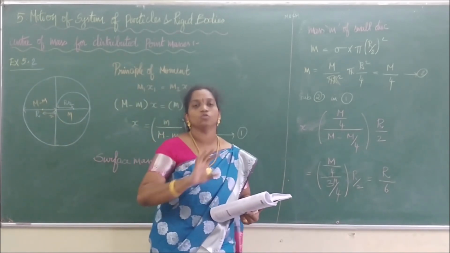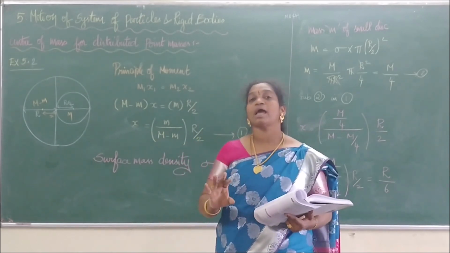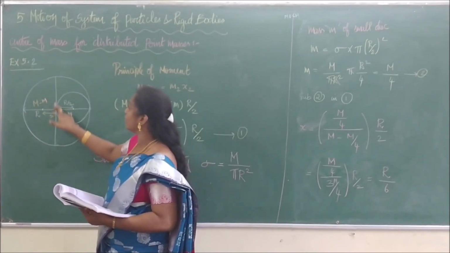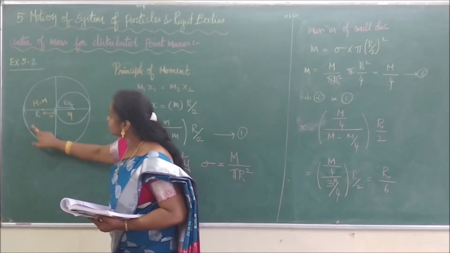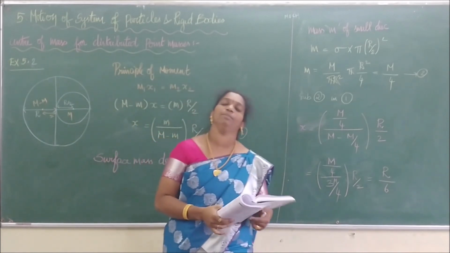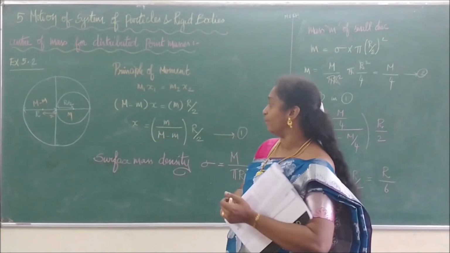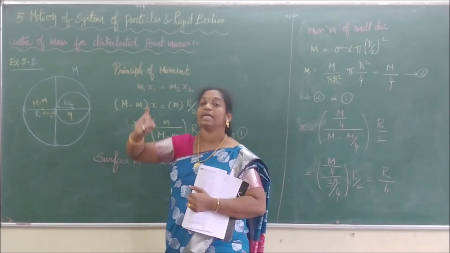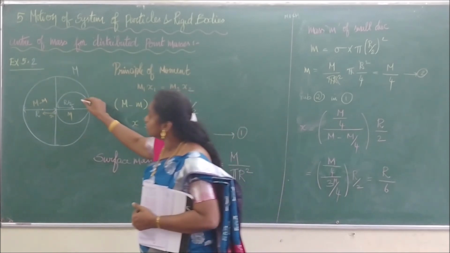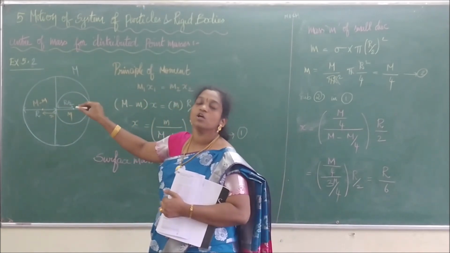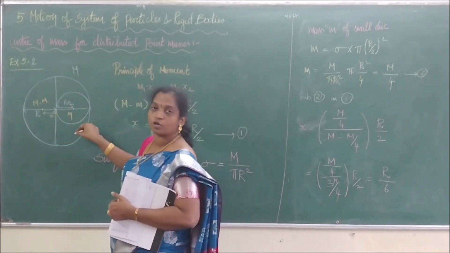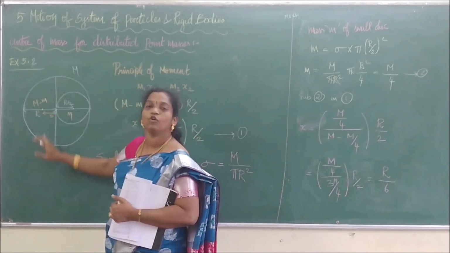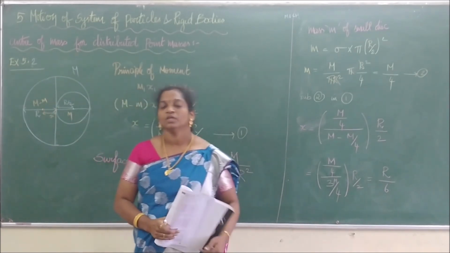Is the problem clear? So we have taken a disk of radius r, and in that a disk of radius r by 2, which is half of that, has been taken out. We are going to consider the center of mass of the remaining portion. So let us consider capital M. Capital M will be the entire mass of the disk. The part which has been cut and taken out has a small mass m. Then what is the remaining mass of the object? The total mass is M, the mass which has been taken out is small m. Therefore the left out mass is capital M minus m. Is that clear?